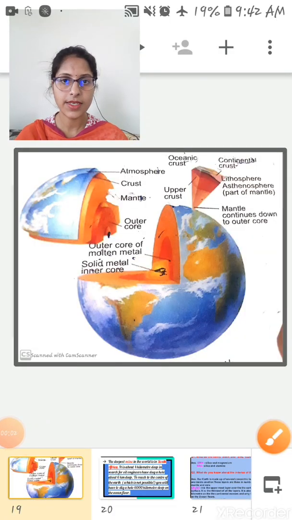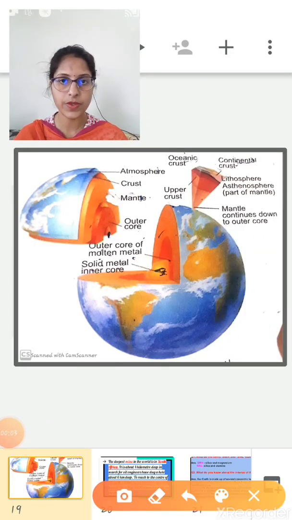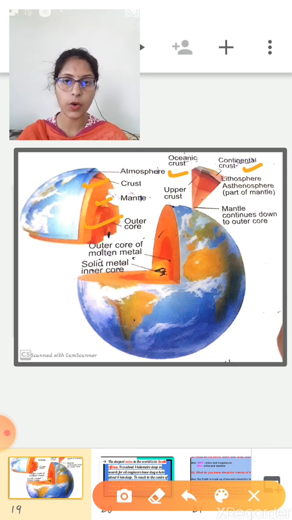Now just look at this diagram. This diagram shows the layers of the earth. The first layer is the crust, that is the oceanic crust and the continental crust. Next one is the mantle, which also consists of two parts, the upper mantle and the lower mantle. Now the third layer is the core. This too is divided into two layers. First one is the outer core and the second one is the inner core.